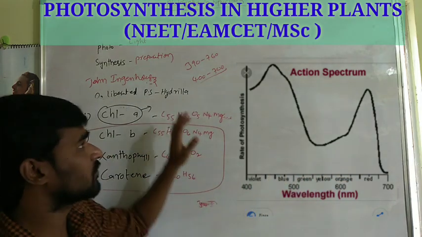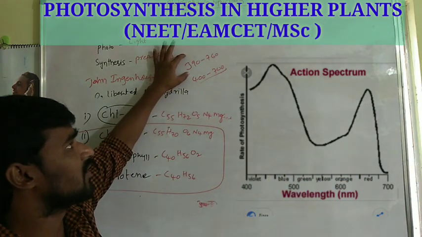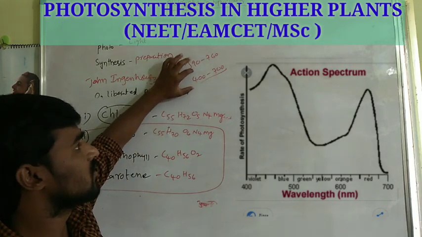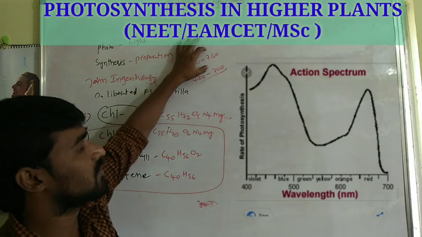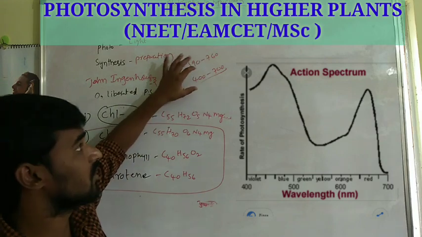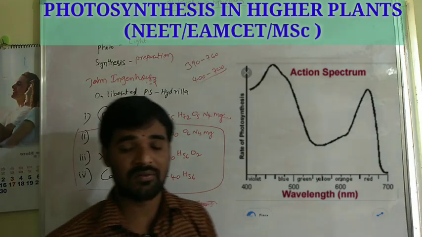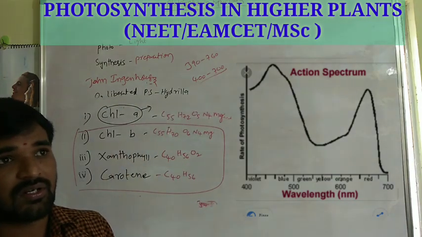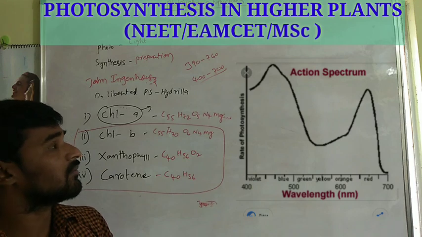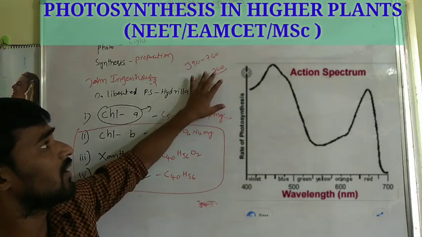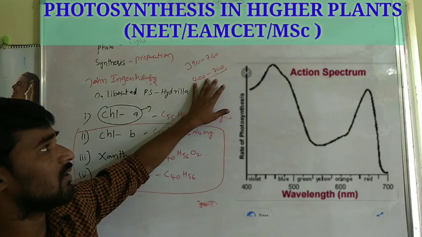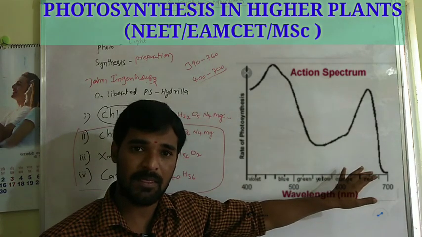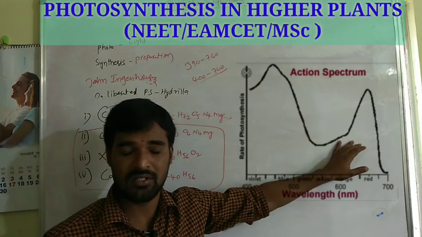Generally the visible light wavelength is 390 to 760 nanometers, but the photosynthetic wavelength is 400 to 700. Within this 400 to 700 range, in some areas the photosynthetic rate is high, in some areas it is low.